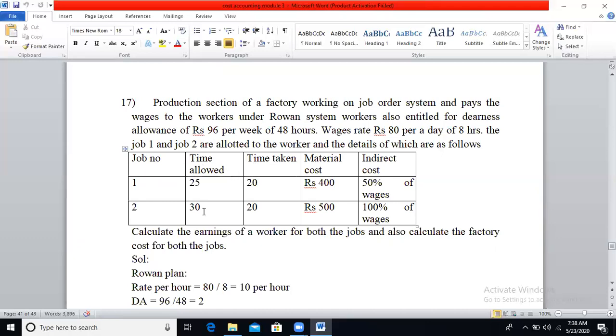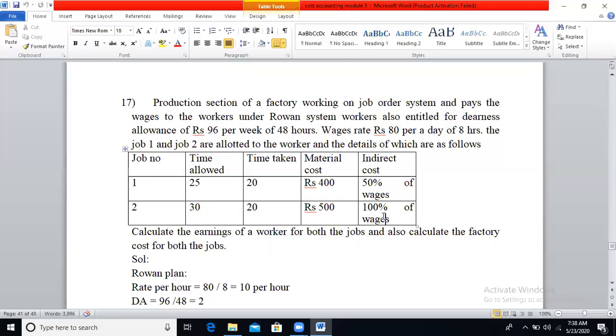Time allowed for job 2 is 30 hours, time taken is 20. Material cost for job 1 is 400, for job 2 is 500. Indirect cost is 50% of wages for job 1 and 100% of wages for job 2. Calculate the earnings of a worker for both the jobs and also the factory cost for both the jobs.